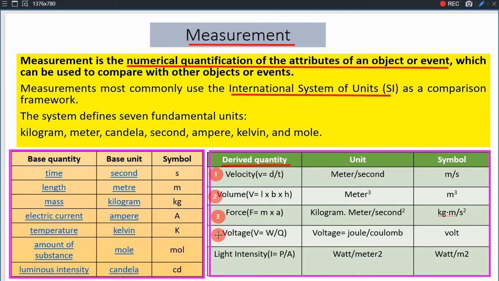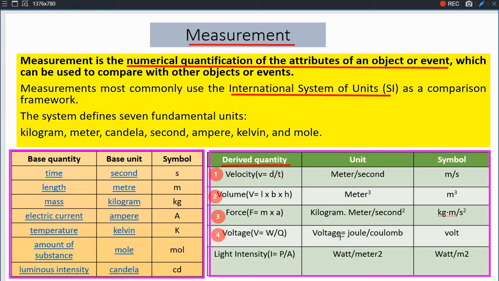For the electrical parameter, the derived physical quantity is voltage, and voltage V is equal to energy by charge, W by Q. Energy by charge, and the energy unit is taken as joule and the charge unit is taken as coulomb.